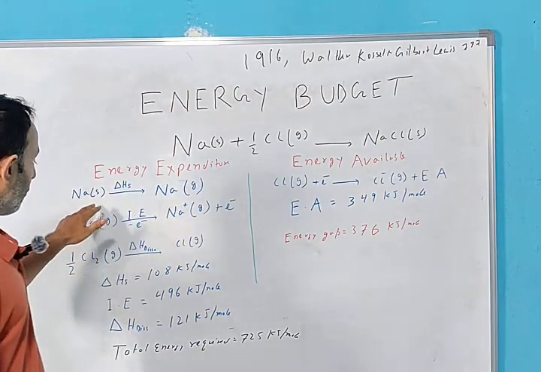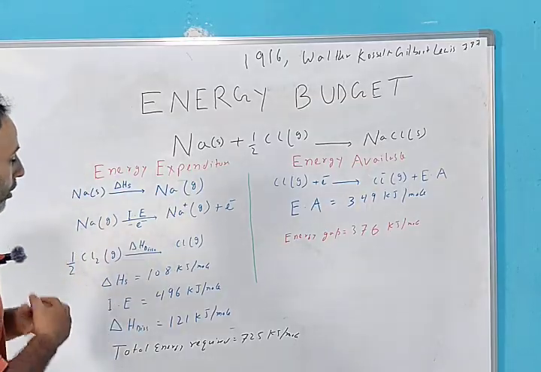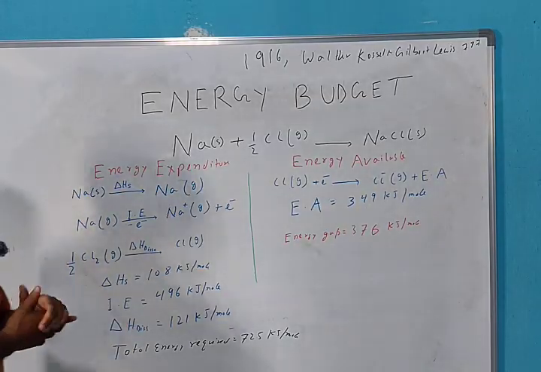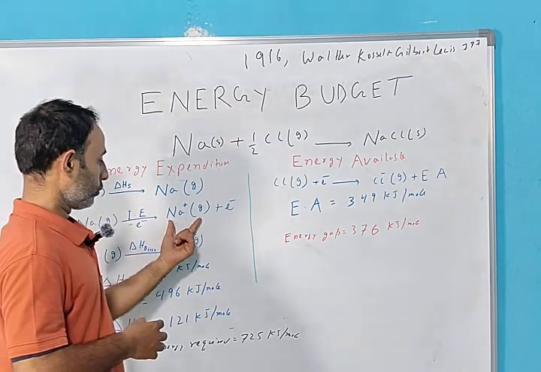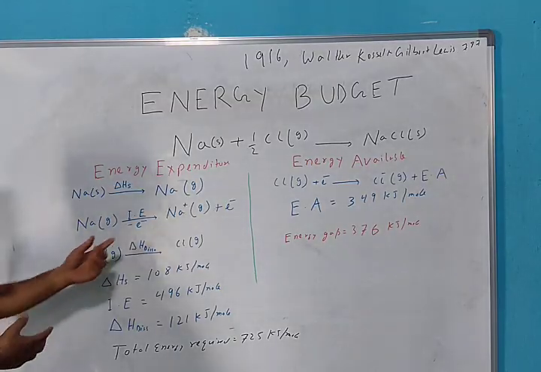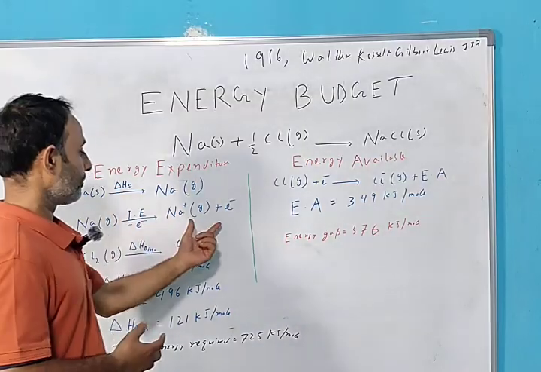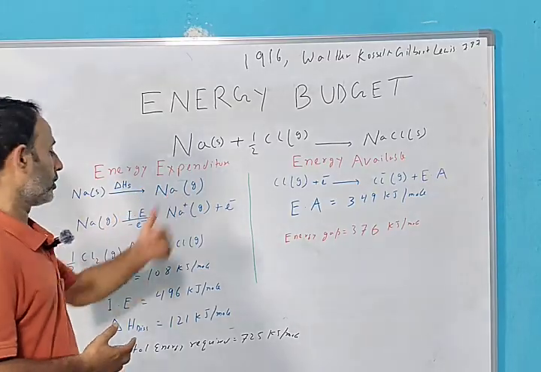We have to convert it to gas, then remove the electron. We have already learned this in the chapter on ionization energy. So we have created the sodium cation, and the energy required is ionization energy. Here the energy required is heat of sublimation.